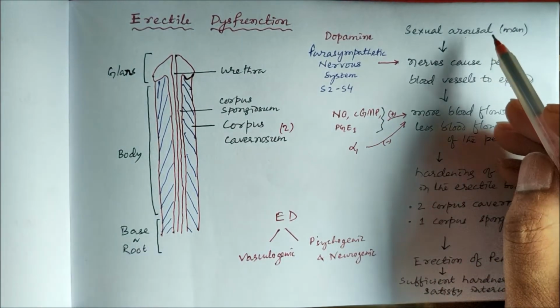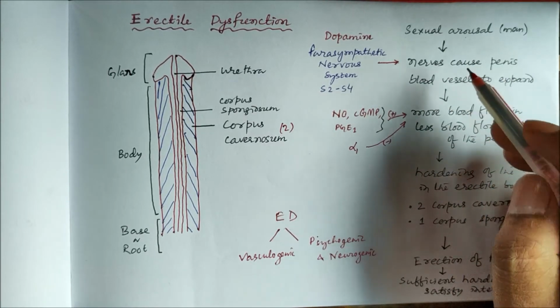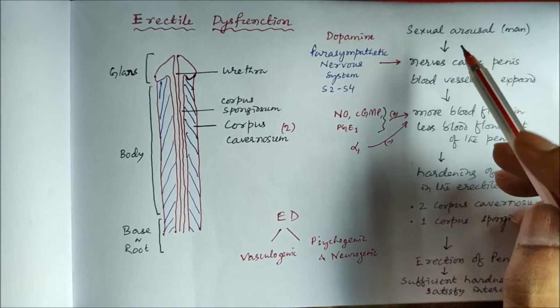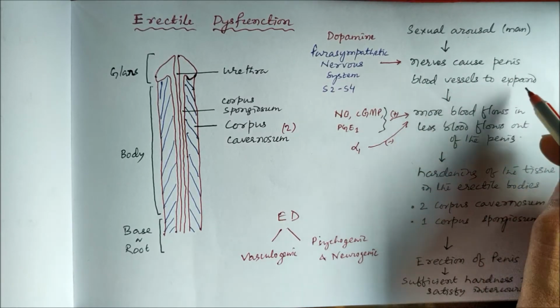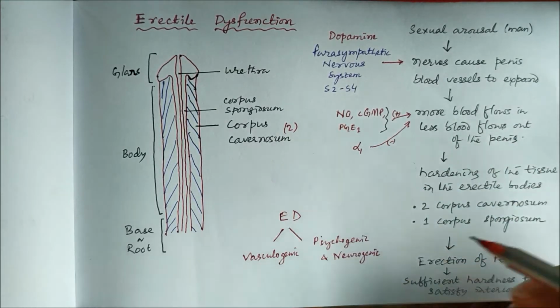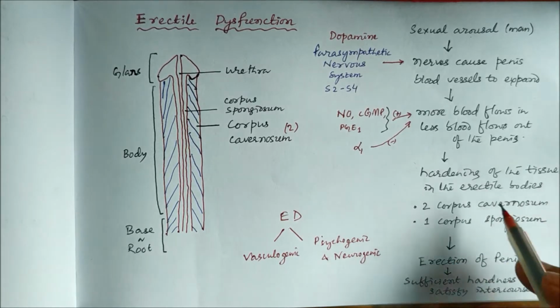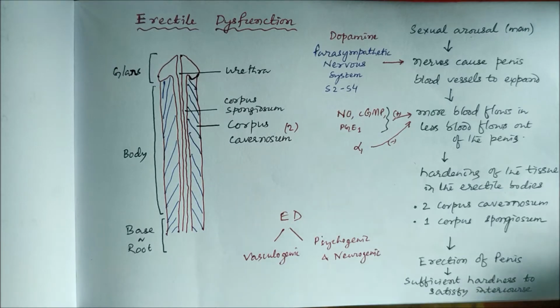So sexual arousal in males activates the nervous system, mostly the parasympathetic nervous system, and that causes the penis blood vessels to expand. More blood flows in and less blood flows out of the penis. That causes hardening of the tissue in the erectile bodies, the two corpus cavernosum and one corpus spongiosum. So that leads to erection of the penis with sufficient hardness to satisfy intercourse.